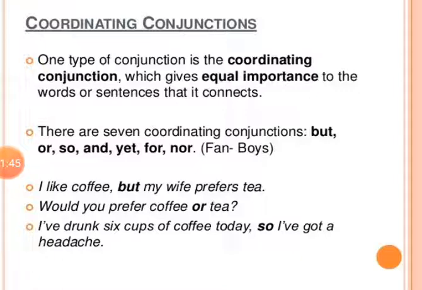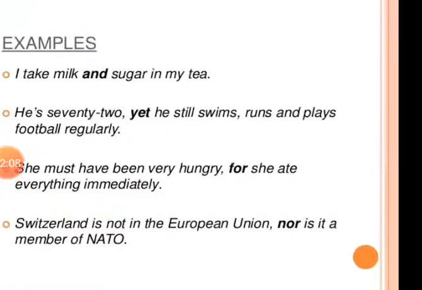Like, I like coffee, but my wife prefers tea. Would you prefer coffee or tea? It is coordinating the sentence, tea or coffee, right? Coffee but tea. This way, coordinating conjunctions are used to give equal importance to the words or sentences that they connect. Coffee also has the same importance as the tea has in this sentence.